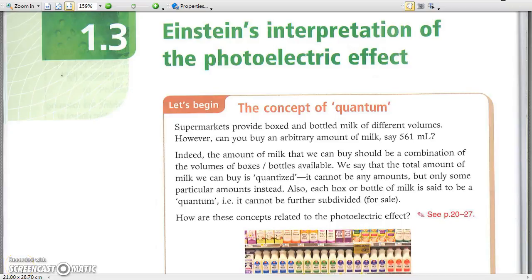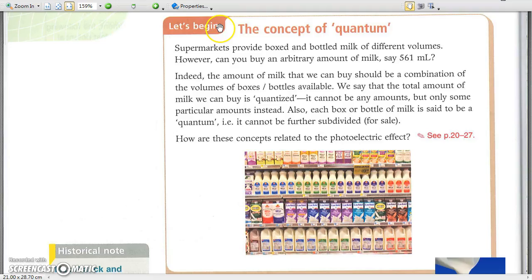1.3. Einstein's interpretation of the photoelectric effect. Let's begin. The concept of quantum. As we know, all things are divisible until we reach the level of atom. And yet, even atoms can be divisible. What about energy? Can we divide energy into very small units as small as we want?